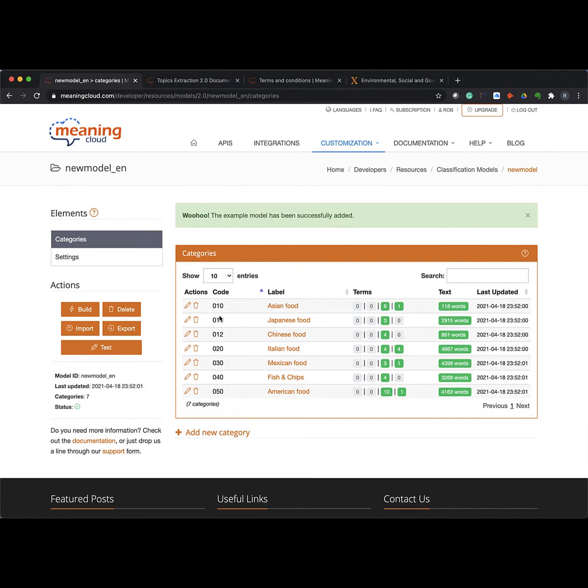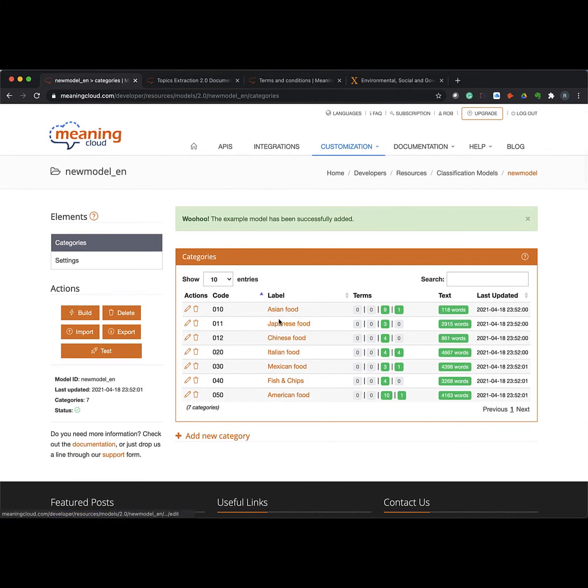And here you can see you have a classification schema with various food types. So this is just a sample that we have created for you. It tells you how much sample or how much training text there is, how many terms are in the system to support the categorization. And I'm not going to dive really deeply into this today because we're going to do a whole special piece on categorization.